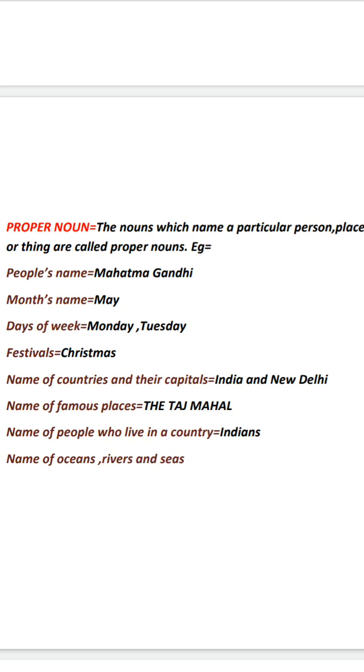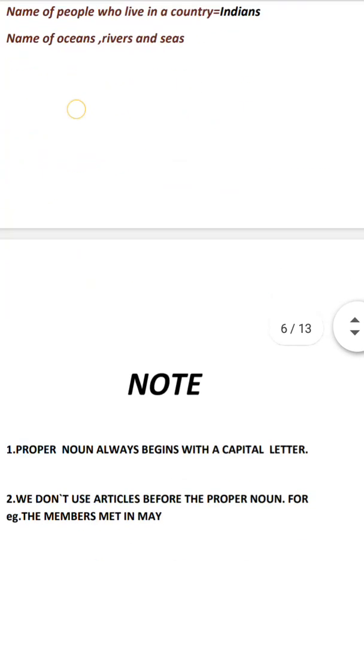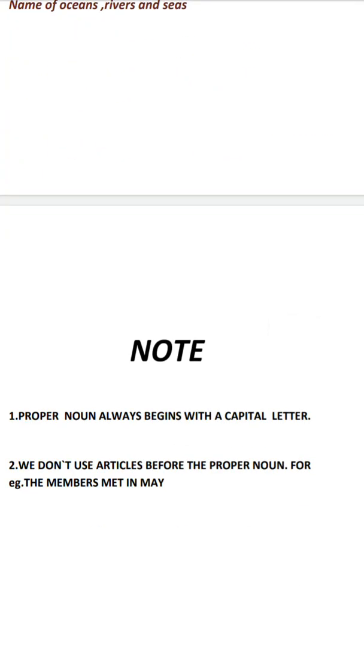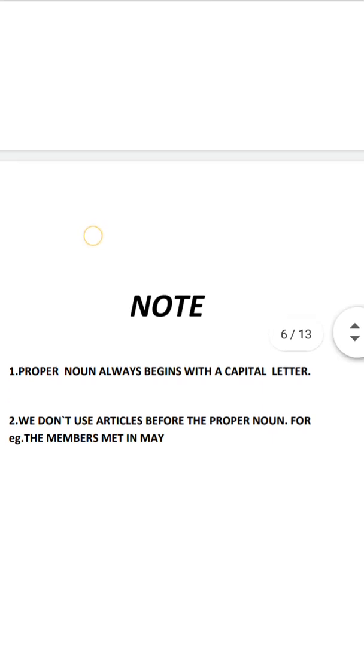Names of famous places like the Taj Mahal, the Statue of Liberty. Names of people who live in a country like Indians, Americans, Italians. Names of oceans, rivers, seas, mountains like the Indian Ocean, the Himalayas, the Dead Sea, Mount Everest, etc. Children, always remember that a proper noun always begins with a capital letter. And we don't use the articles a and the before a proper noun.